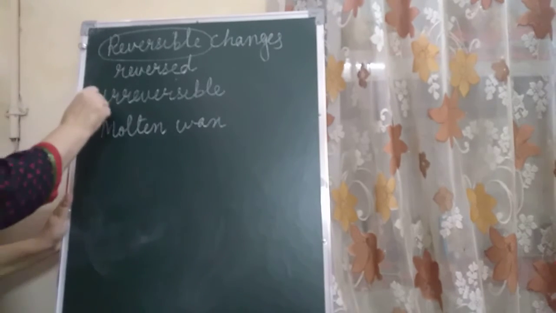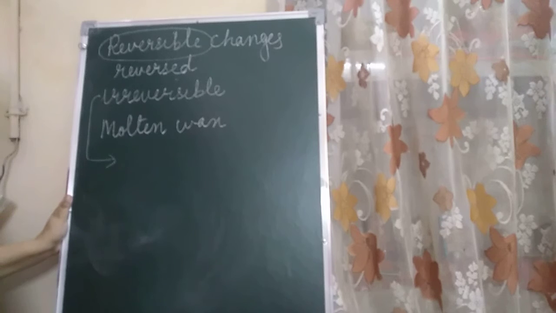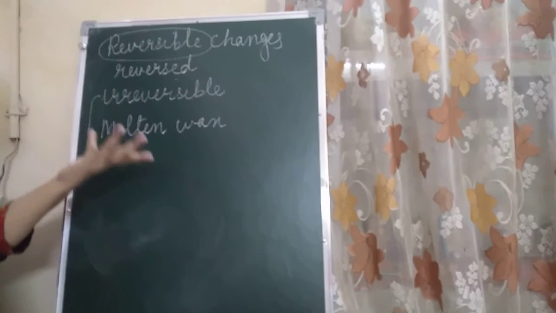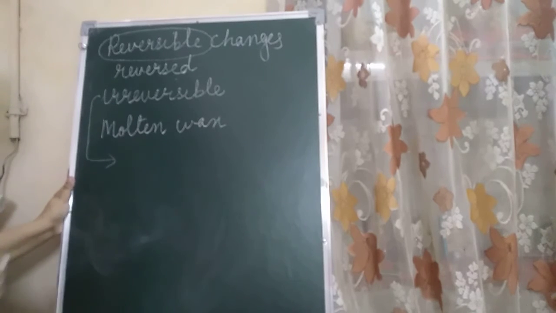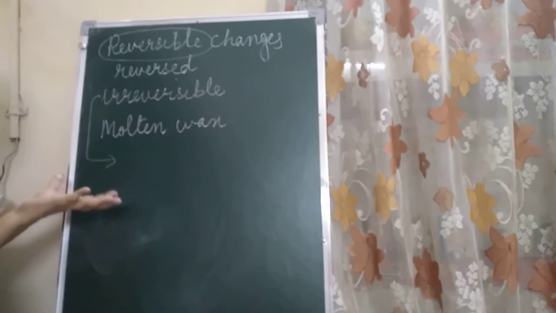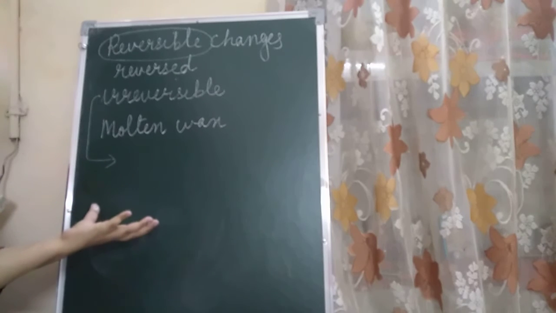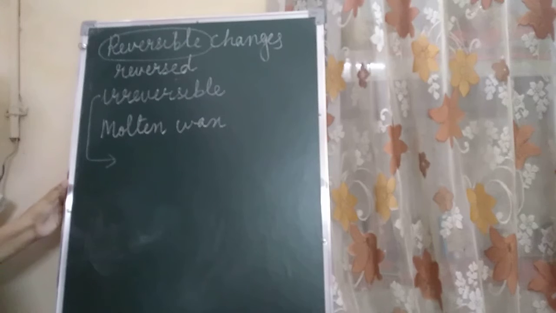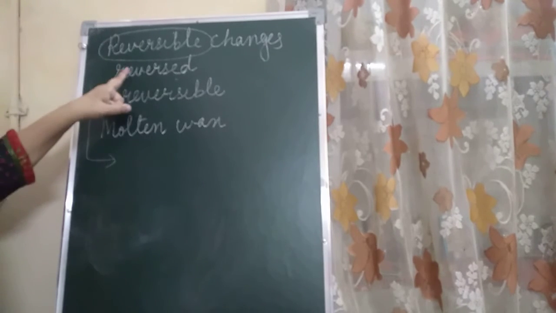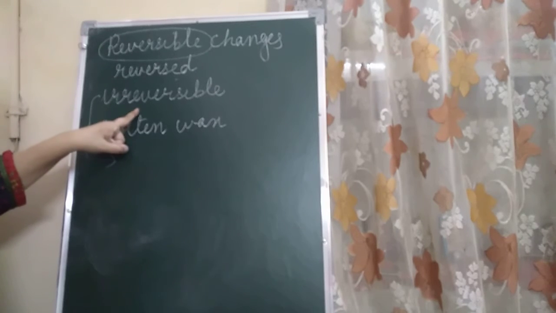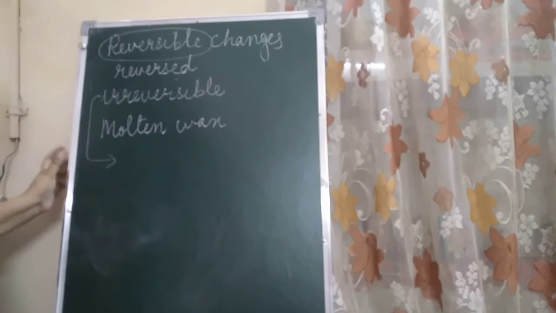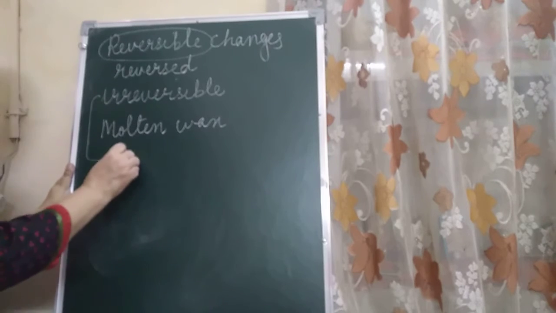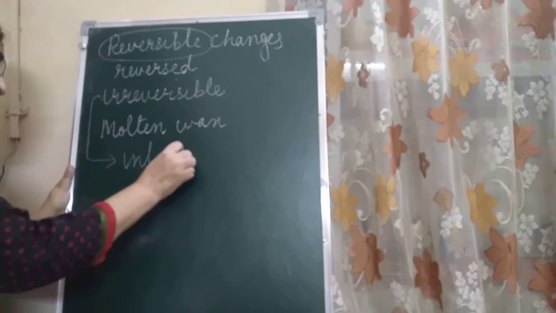Now let us consider some irreversible changes, like bursting of a balloon. Can you get the balloon back? No, children. Now if you cook the food, then what happened? A new thing is formed of it, so we cannot get back that raw material, so it is an irreversible change. Now in the irreversible changes, what happened? In most irreversible changes, there is a change in the internal structure.